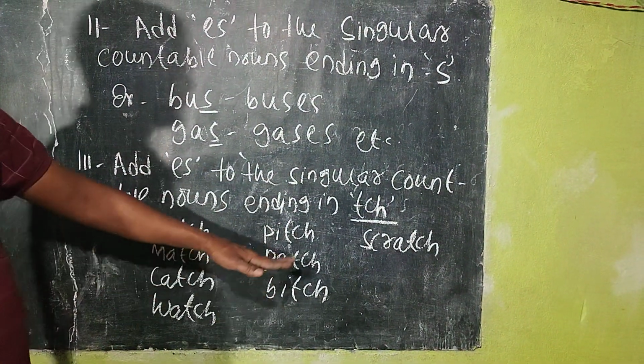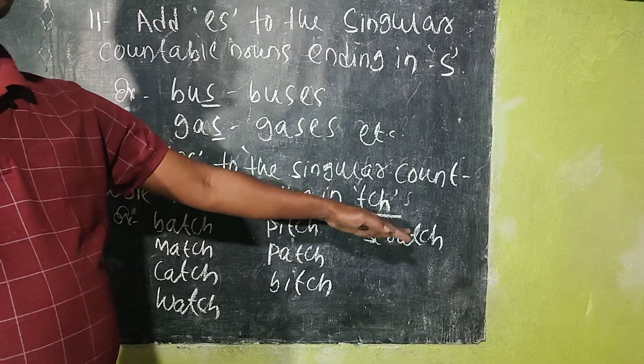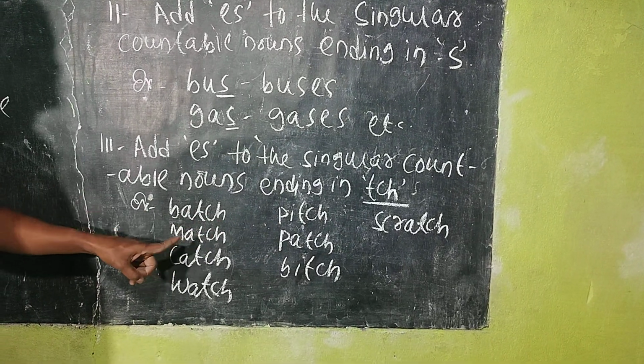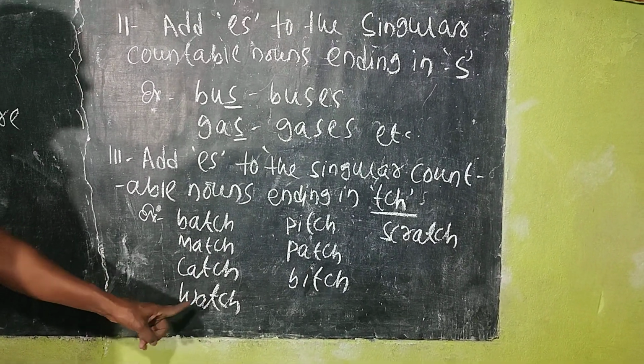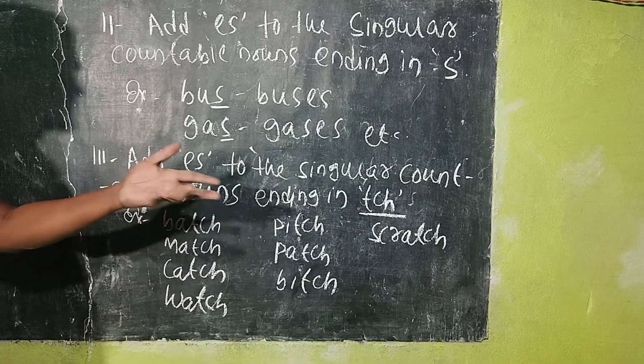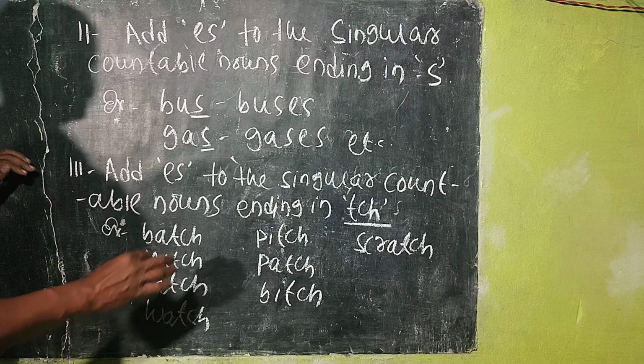If the singular countable nouns have tch endings, simply add es: batch, batches; match, matches; catch, catches; watch, watches; pitch, pitches; patch, patches; bitch, bitches; scratch, scratches, etc.